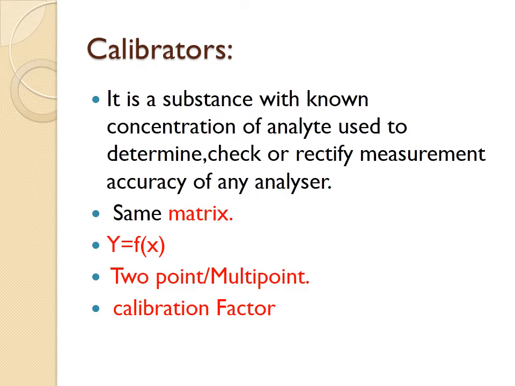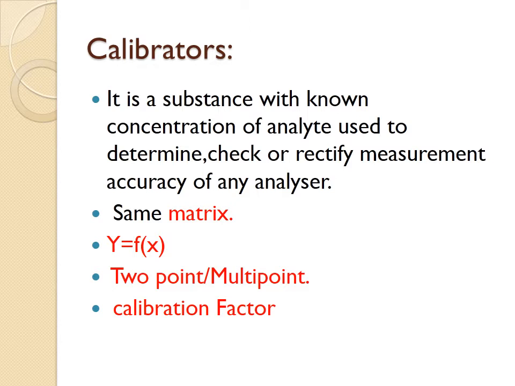Multi-point calibrators come in cases of immunoassays like ELISA. Whenever we are setting the calibration curve, we use multi-point calibrators. Various calibrators are used, and then we get a curve, like for TSH 0, 5, 10, 25 and 40. So 6 calibrators are used having this much concentration, and then we plot a calibration curve.